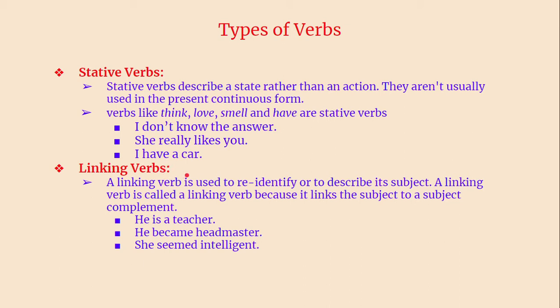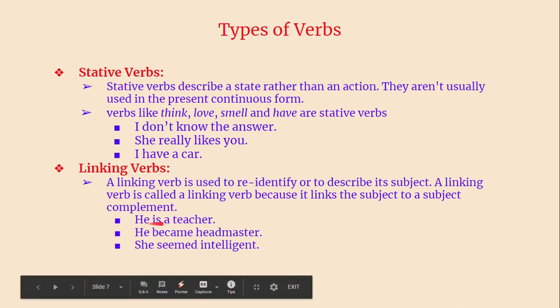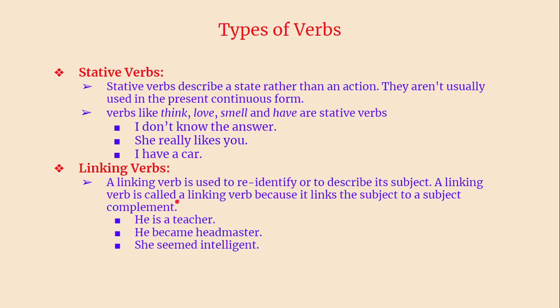Then we have linking verbs. What is a linking verb? A linking verb is used to re-identify or to describe its subject. It tells what the subject is, or we can say it links the subject and the complement, the subject complement. They are one and the same. Remember, object is different from subject.